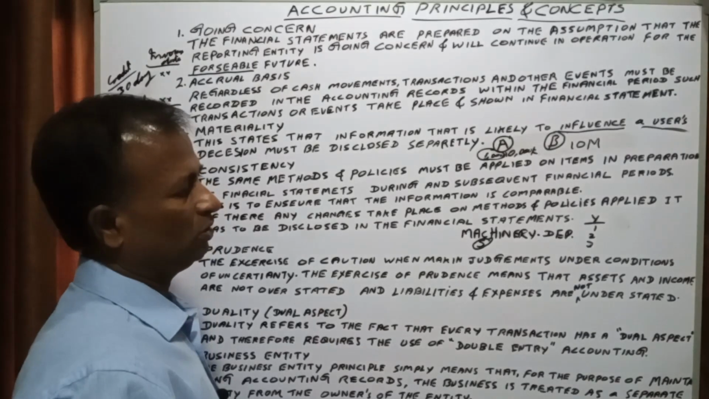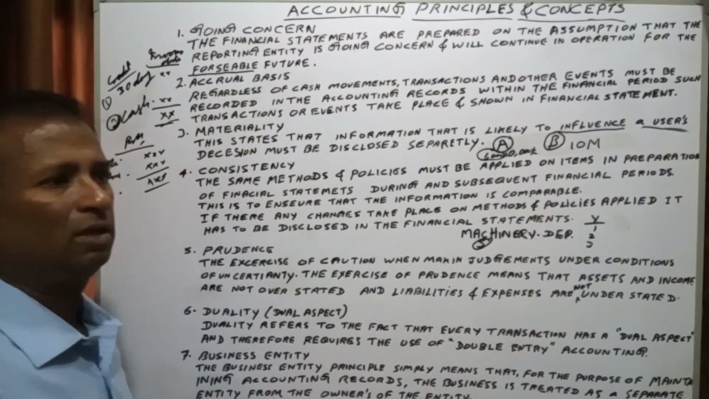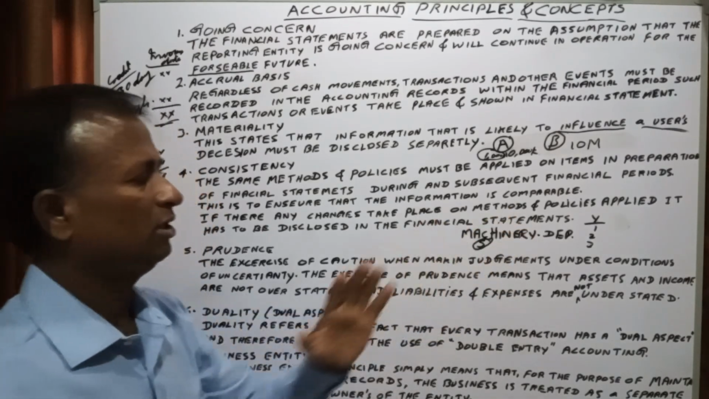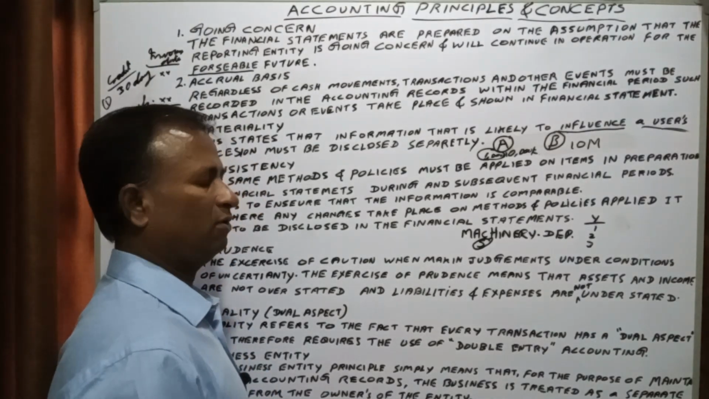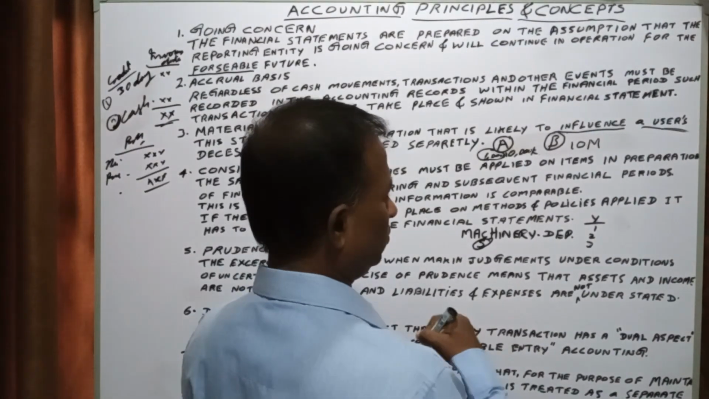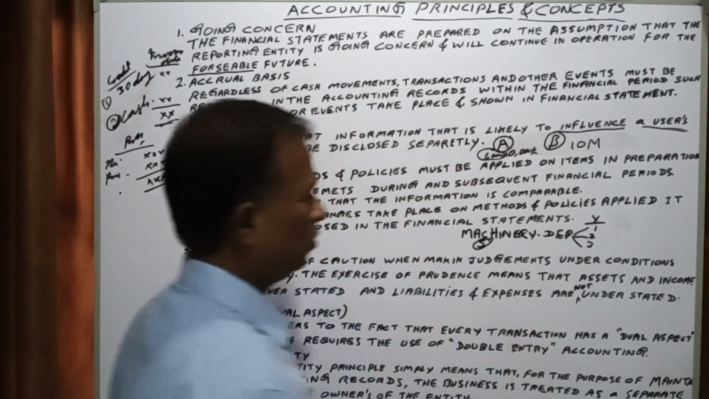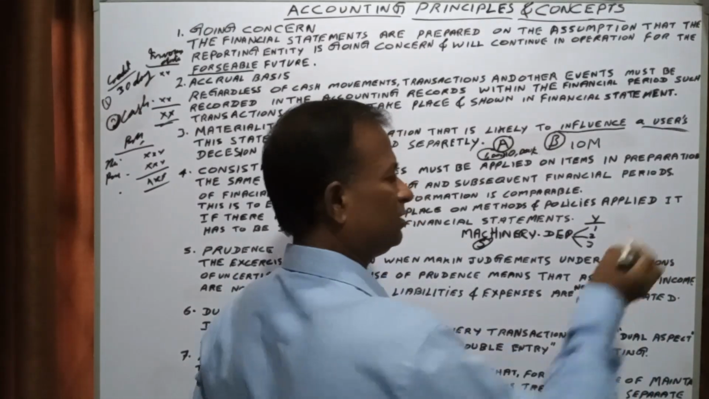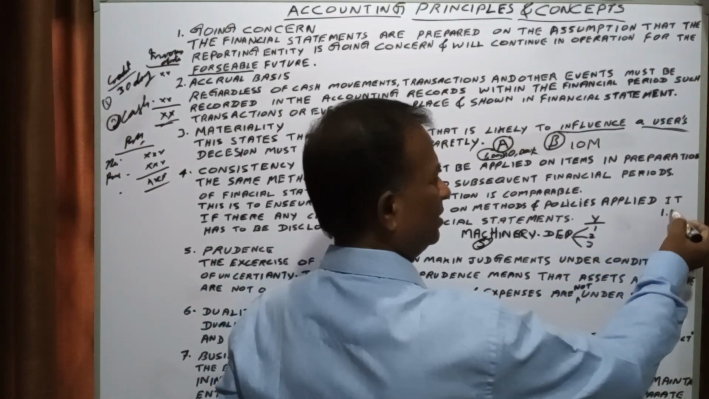So the machinery's cost has to be distributed equally among all 5 years. Then only the correct profit and loss can be shown in the accounts. When you are doing the depreciation for the first year, there are so many methods of doing the depreciation. One is the straight line method. Later on we can see the methods of depreciation. One is the straight line method.